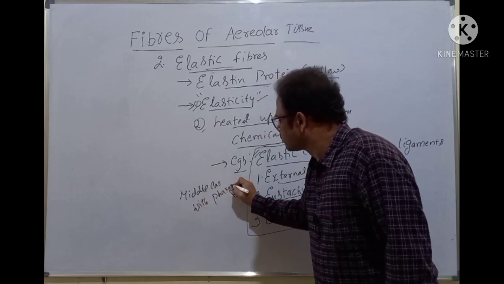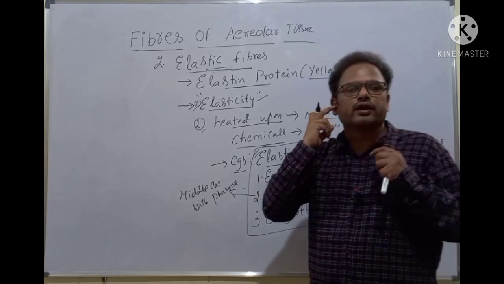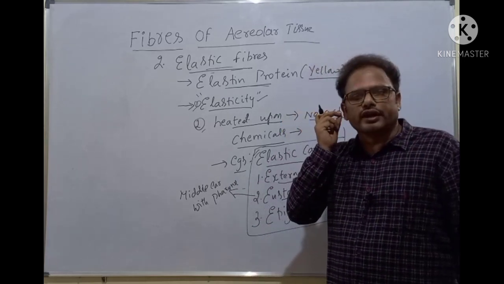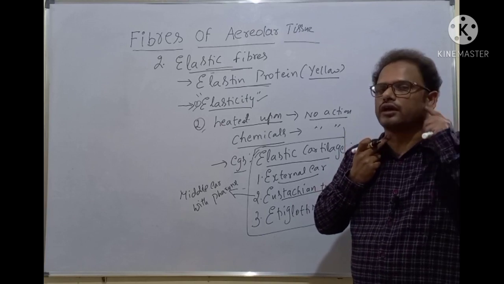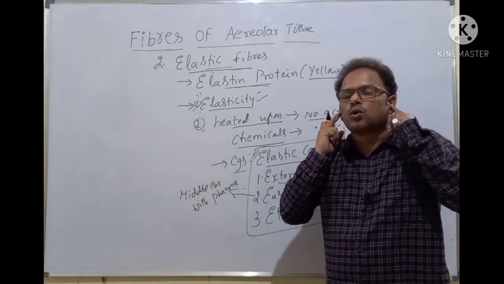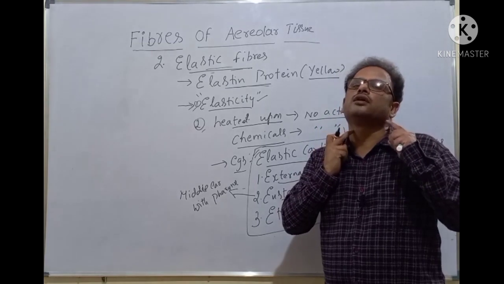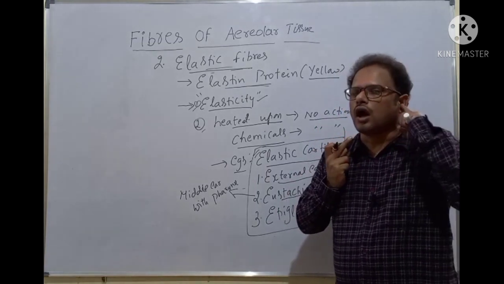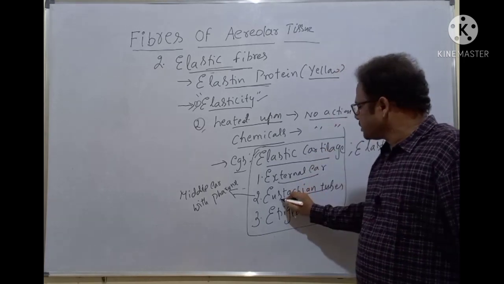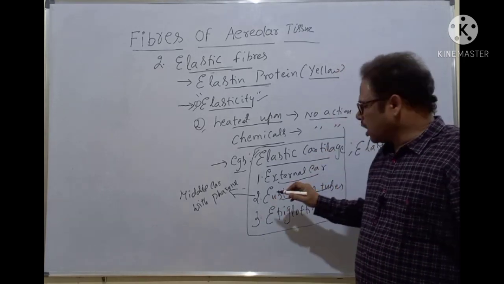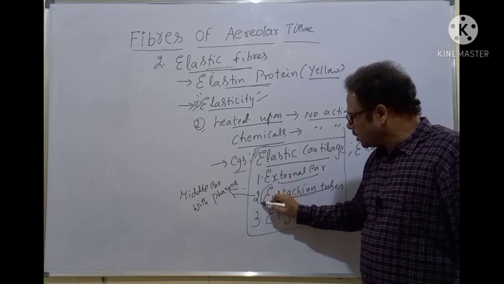See here, the human ear contains the external, middle and inner ear, isn't it? Here is the pharynx. So there are two tubes here, one tube from the middle ear to the pharynx, the other from the other middle ear to the pharynx, like this. So two tubes are there, that is the eustachian tubes. They are made of the elastic cartilage.